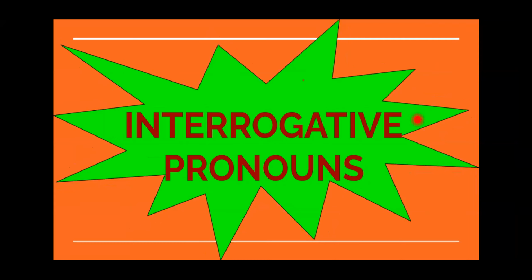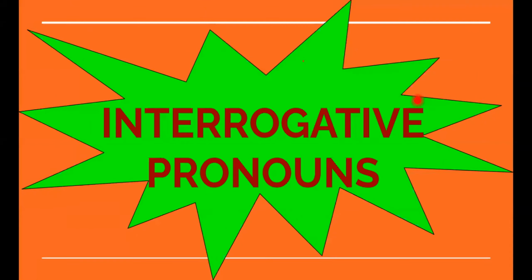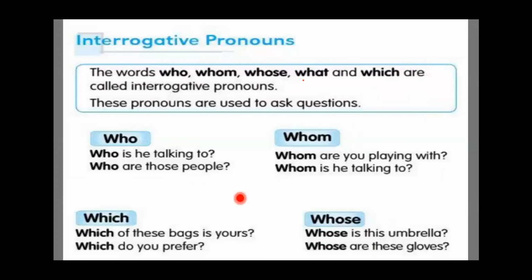From the word itself, you can find out the meaning, right? Interrogative means when you're asking a question, like an investigation: what are you doing, how are you doing. When you ask that kind of question, those words become interrogative pronouns. So what are the interrogative pronouns? Who, whom, which, whose, what. All these are interrogative pronouns.